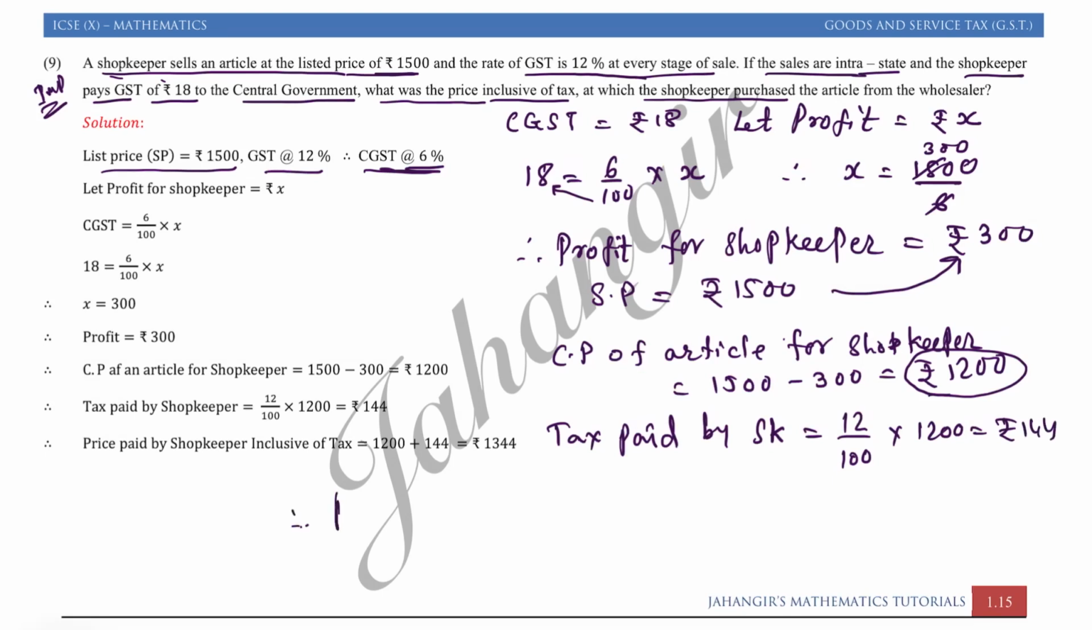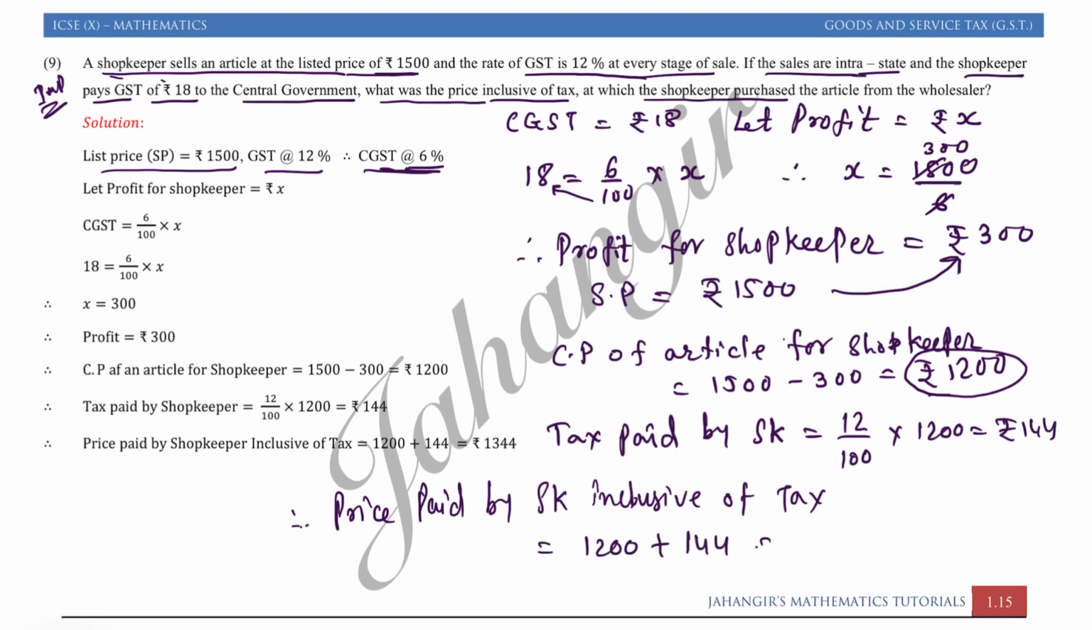So therefore, the price paid by the shopkeeper inclusive of tax is equal to 1200 buying price plus extra 144 rupees tax. So that is equal to 1344 rupees. That is why this is important. Here we have to find the price inclusive of tax which the shopkeeper had paid to the wholesaler while buying it. And 144 is ITC because he had paid it as a tax credit to the wholesaler.